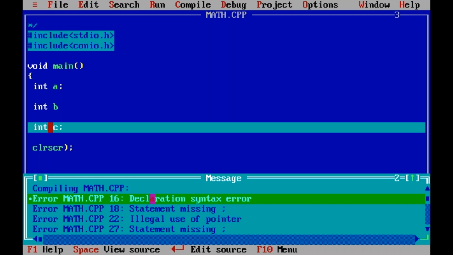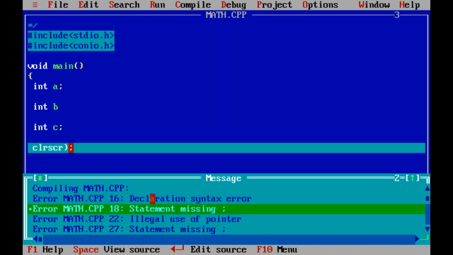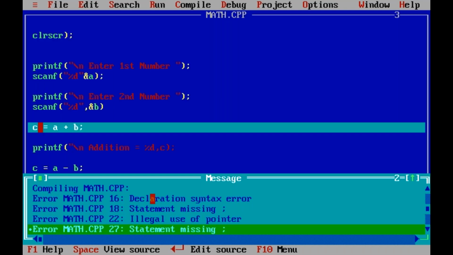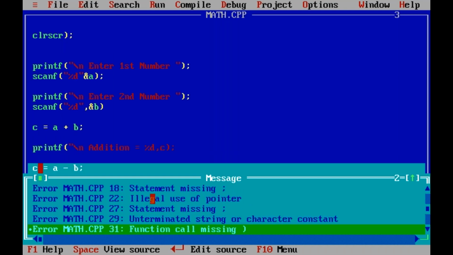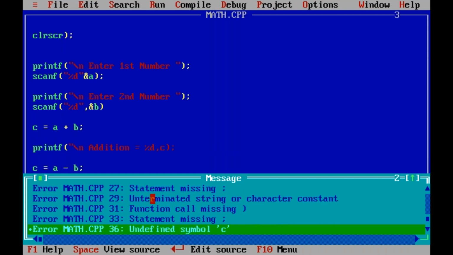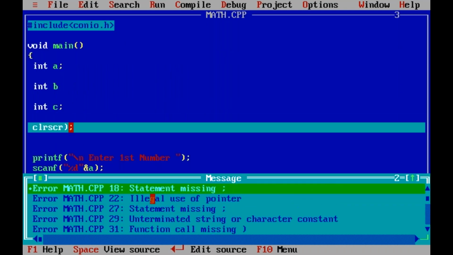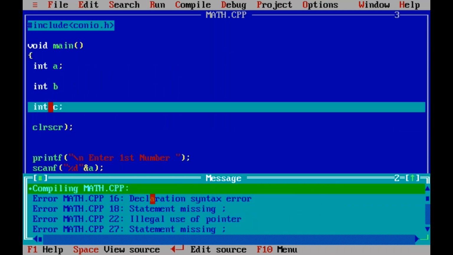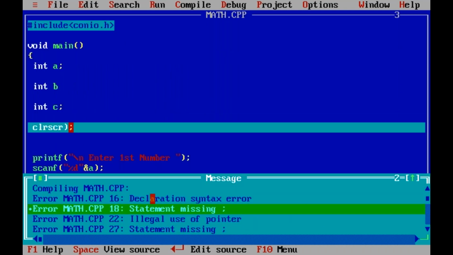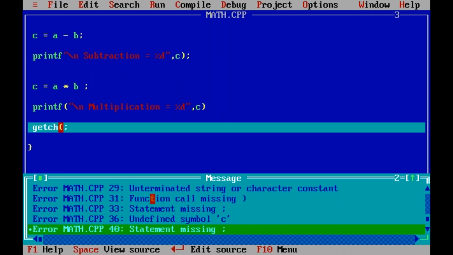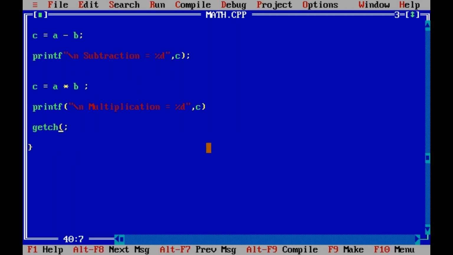Declaration syntax error. Next, down arrow series: 18th line error, 22nd line error, 27th line error, 29th line error, then 31, 33, 36, 40 like this. All the statements from top to bottom. The compiler checks the whole program from top to bottom and shows all the errors. So this is the working of the compiler. It shows all the errors.